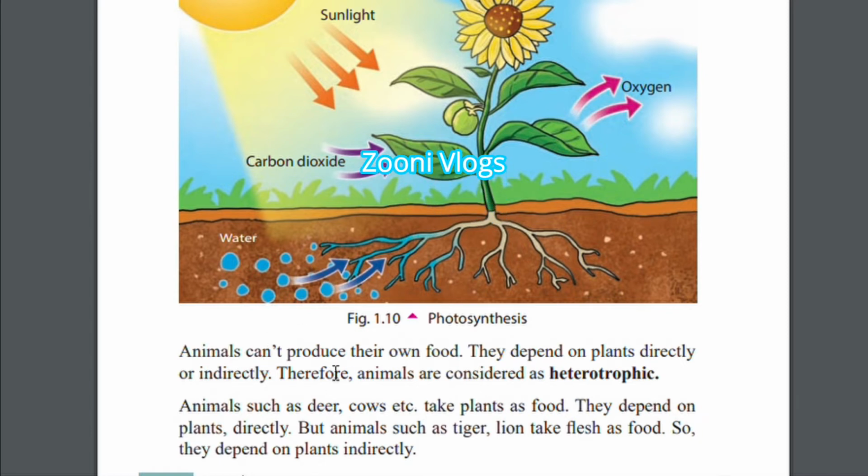Animals can't produce their own food. They depend on plants directly or indirectly. Therefore, animals are considered heterotrophic. Now here, animals can't produce their own food, so they are depending on plants directly or indirectly. That's why we call them heterotrophic.